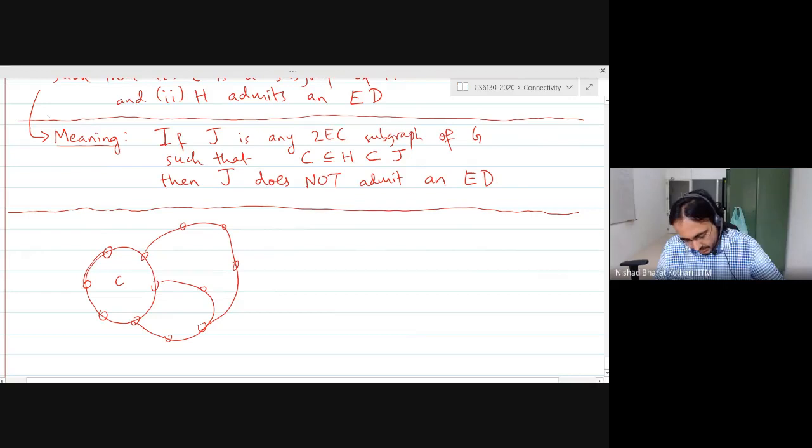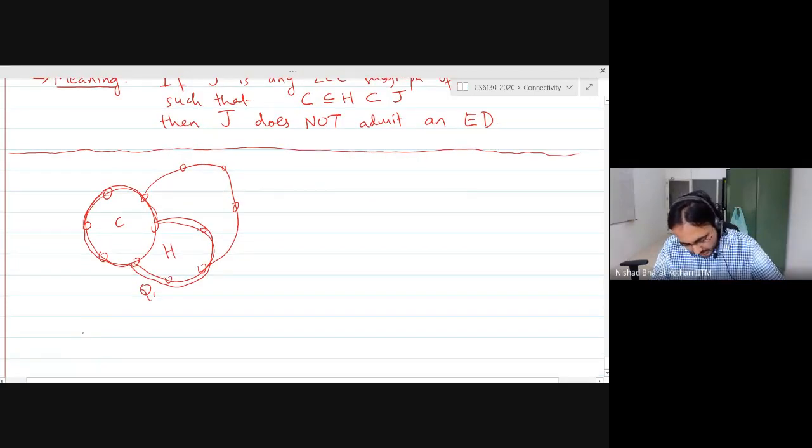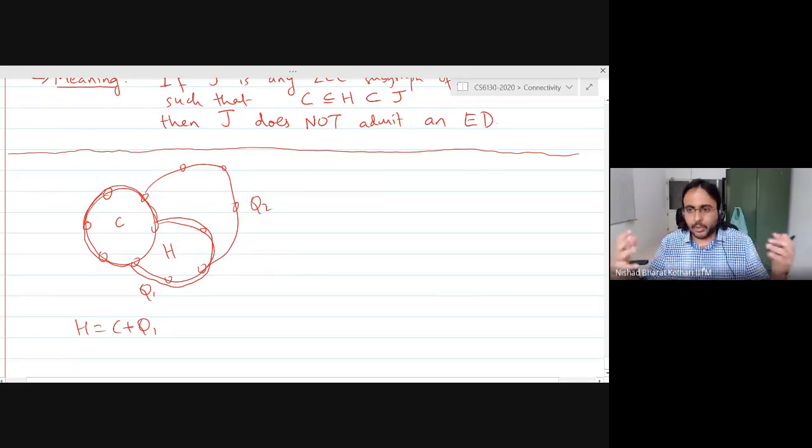So for example, our subgraph in the proof could be like this. This could be H, C plus this ear Q1. Of course, you might say, well, I can also add Q2. Yes, that is because we are looking at a specific graph. The point is, if you can include the whole graph, then you have already found the ear decomposition.